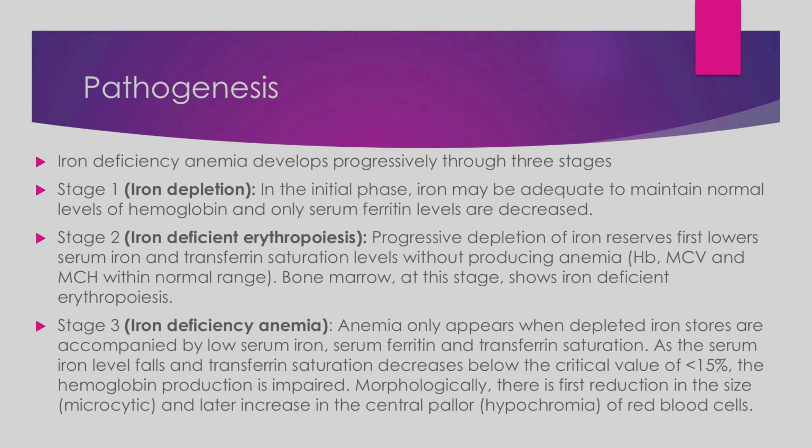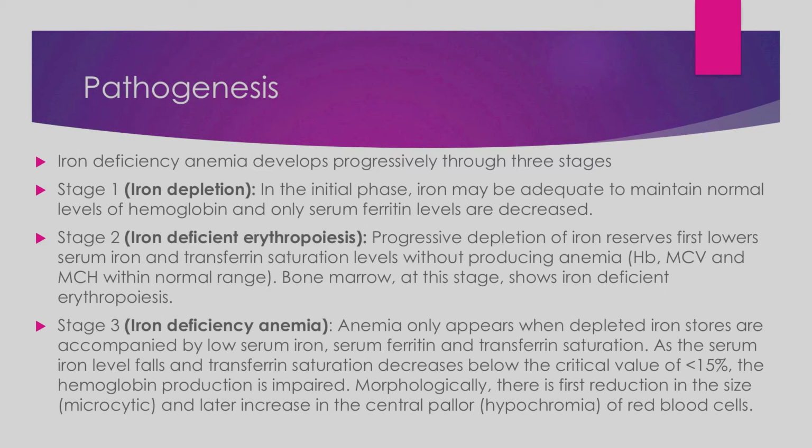In this, the iron stores, that is the serum ferritin levels, have dropped below 15%, and as a result the serum iron levels also drop. The transferrin saturation also drops, because there is no iron to saturate the transferrin protein, right? Then the hemoglobin production is impaired, because hemoglobin requires globin chains and the heme molecule has a porphyrin ring and the iron element. The iron element is missing, so the hemoglobin production is impaired.